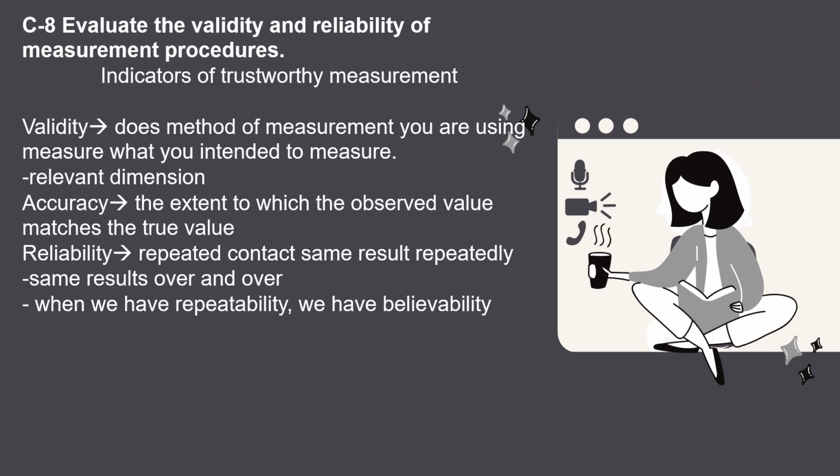Section C8. Evaluate the validity and reliability of measurement procedures. So there are indicators of trustworthy measurement, and these are validity, accuracy, and reliability. Validity, you want to focus on the relevant dimension. Does the method of measurement you are using measure what you intended to measure? So if you're talking about measuring weight, we're not going to measure how much time you're spending at the gym. We want to measure your actual weight on a scale. That would be the relevant dimension.